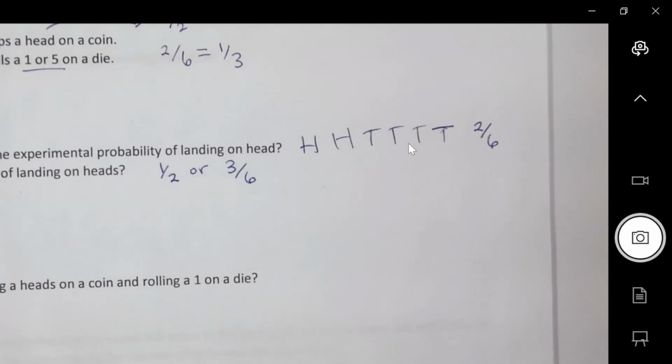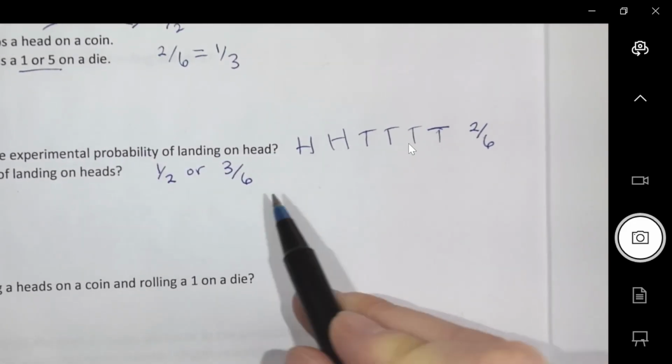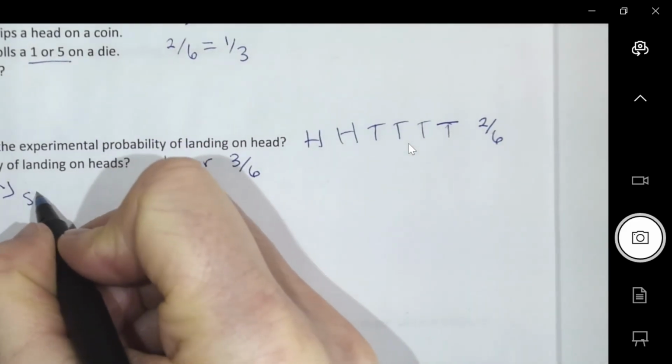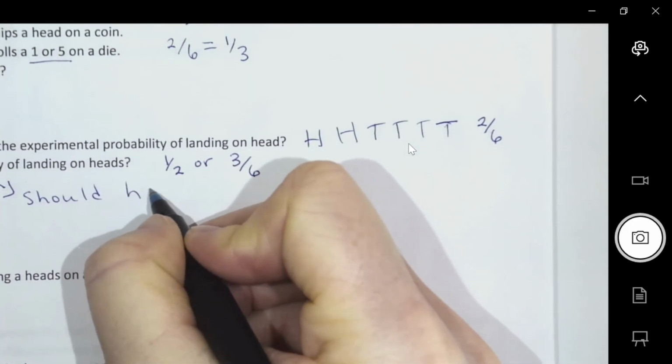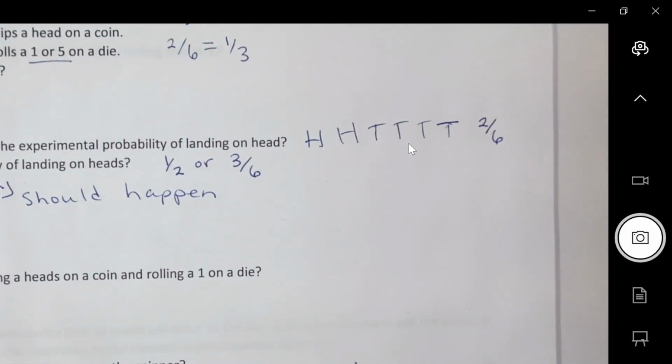Last year when I did this, I think I got 6 heads in a row, so I should have bought a lotto ticket that day. So this is what happened, and this is what should have happened. That's what theoretical means. Obviously, the more that I do, the closer it is going to be to that half. If I flipped it 100 times, it'll probably be pretty close to the 50-50 ratio.